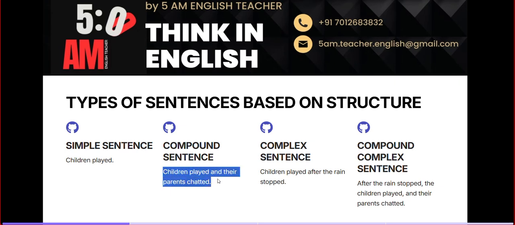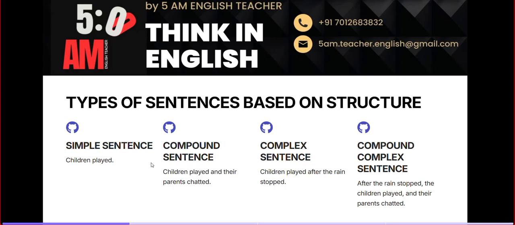Okay. So now look at this case. Children played and their parents chattered. Can you split this single sentence into two different clauses? Yeah, if we divide it, children played is an independent clause, and their parents chattered is also an independent clause. Very nice. You got the assignment. You got it from the first part itself.